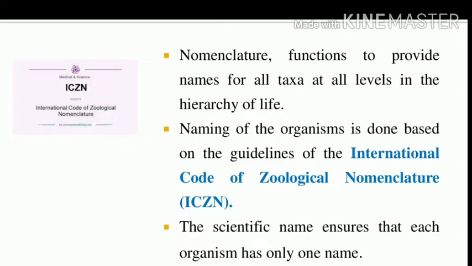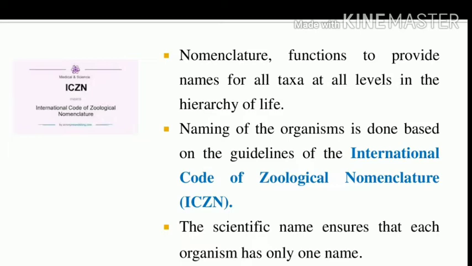What is the main function of nomenclature? Providing names for all taxa at all levels in the hierarchy of life. Who gives the guidelines for organisms? The International Code of Zoological Nomenclature, in short ICZN.